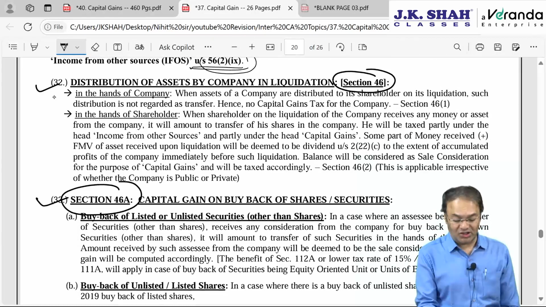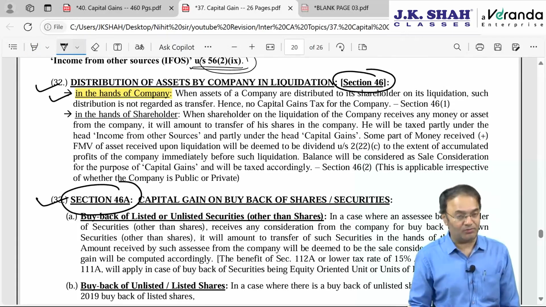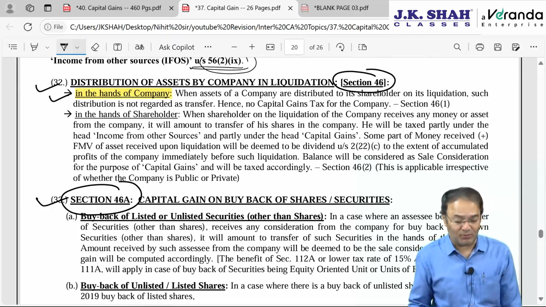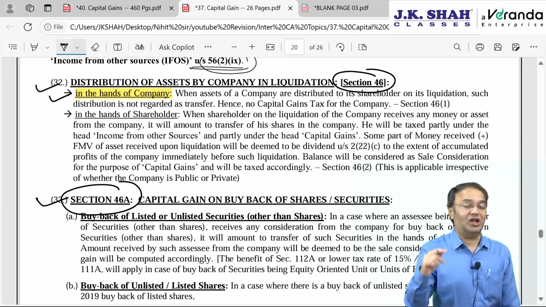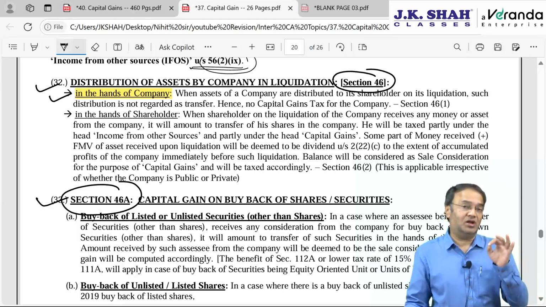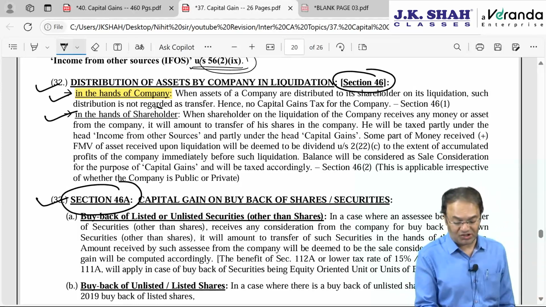Then in such a situation, in the hands of the company, there won't be any liability. There should have been, but there won't be. The company is selling the laptop to you or giving away the laptop to you. It amounts to exchange, in exchange of your shares in that company. Then also nothing doing. It will not be regarded as transfer for the company. However, as far as the shareholder is concerned, there will be some impact.